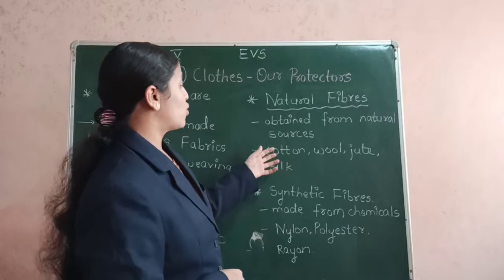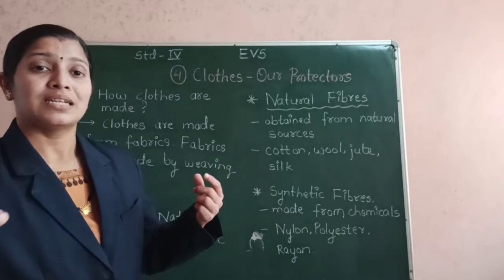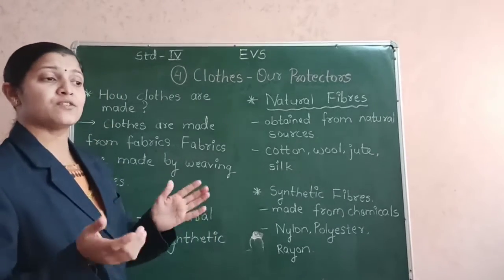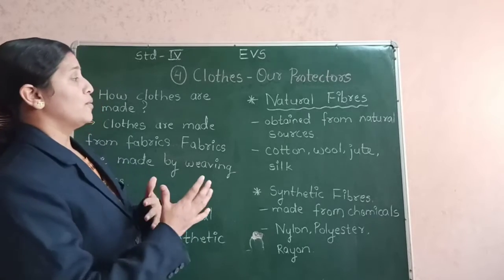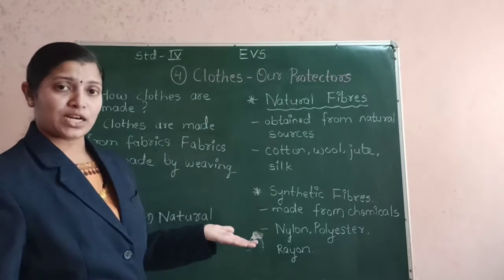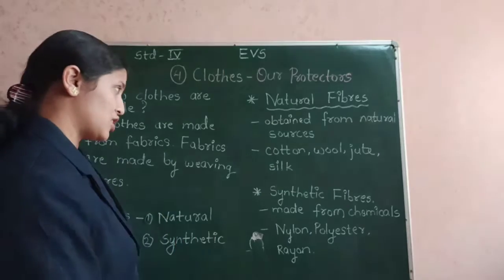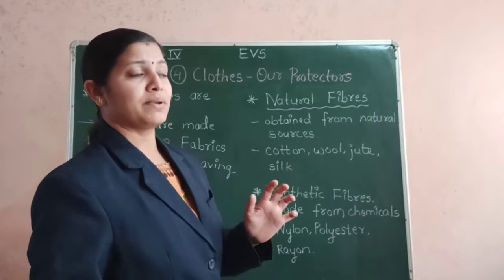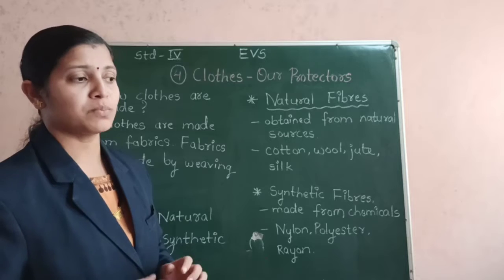The cotton plant gives cotton, then we form the long threads, that is fibers are formed, and these fibers are interlocked, that is woven, and fabric is manufactured, and from that fabric various types of clothes are stitched.